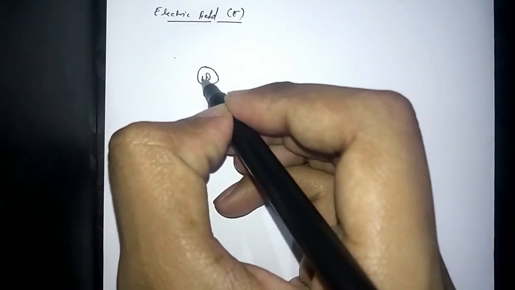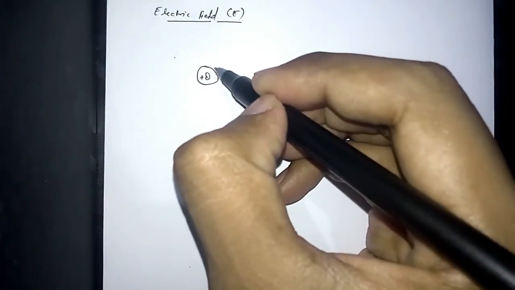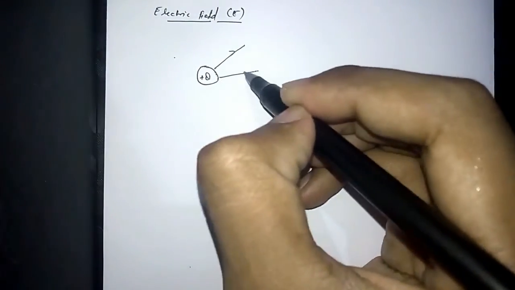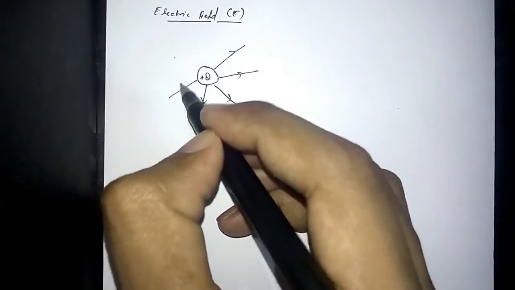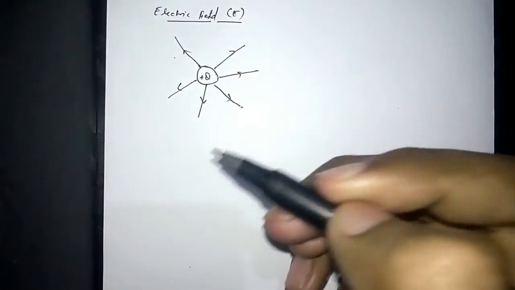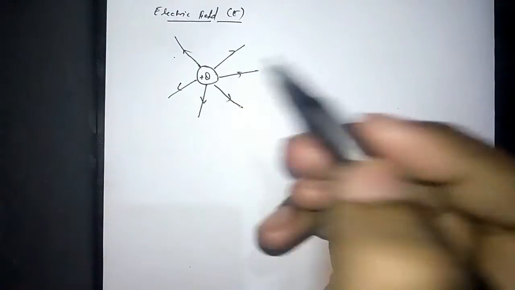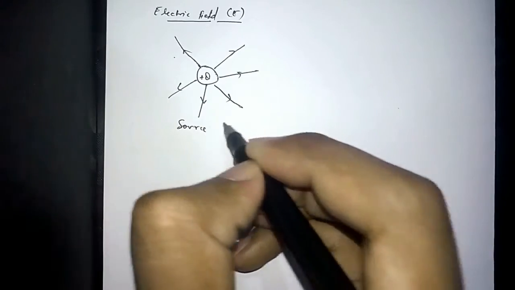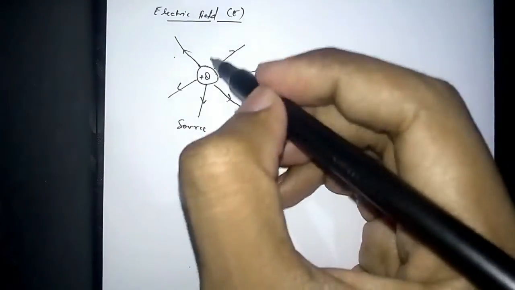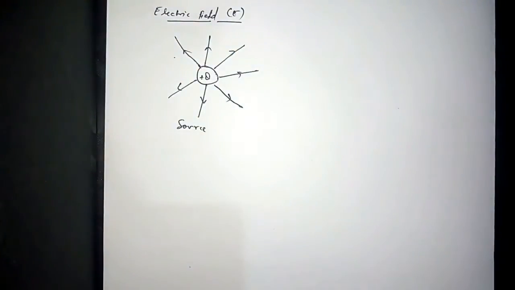So we have a charge which is Q, which is plus charge. Then the field's direction will be outward, like sun. Okay, so this is the source charge. It's like a source, and electric field को ये outward generate करेगा.